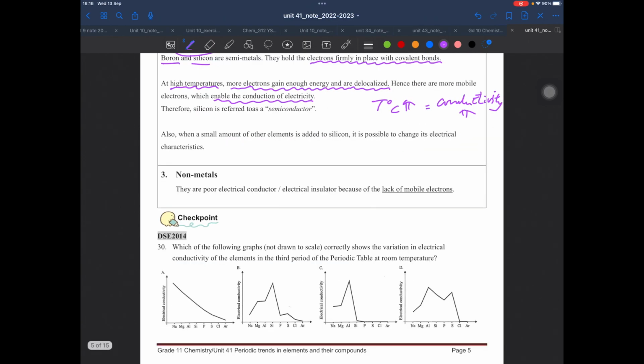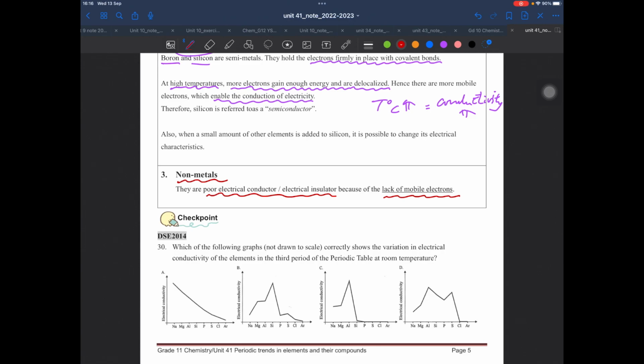The final one is non-metals. Of course, they are insulators because there is no mobile electron. I think this is easy for you, right? Next one, please have a look at this checkpoint. Maybe you can pause the video first, and after you do it, you play again.